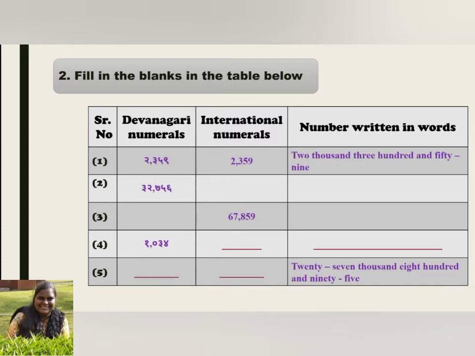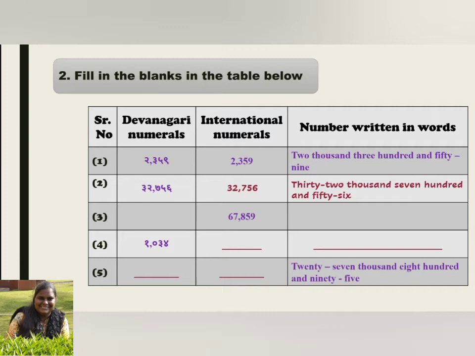So, the Devanagari number is 3, 2, 7, 5, 6. So, how do you write them in international numbers? 3, 2, 7, 5, 6. And there comes the spelling THIRTY TWO THOUSAND SEVEN HUNDRED AND FIFTY SIX, that is 56. Then we have international number already written.